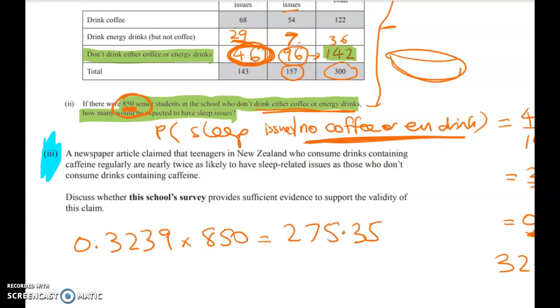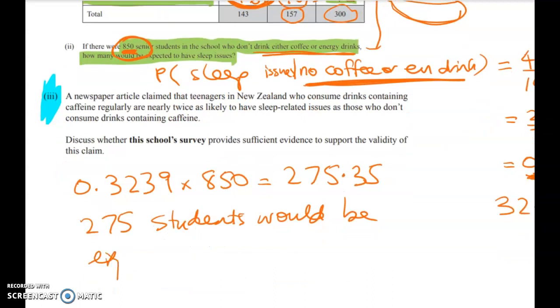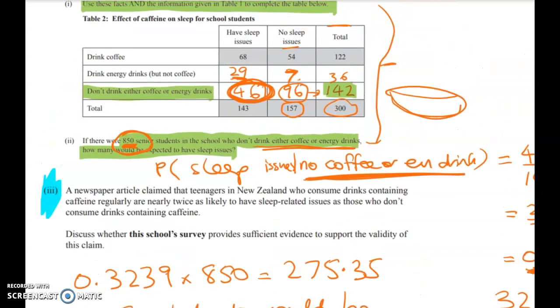Now we have to answer that in context, so the answer is going to be 275 students would be expected to have sleep issues. Sorry for the very bad handwriting. There you go. It's not that bad in real life, it's just bad on my laptop. Okay, so now for the excellence question.